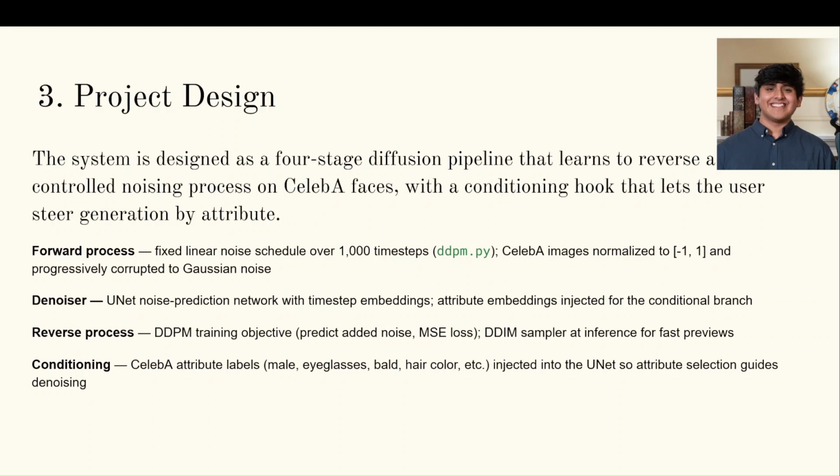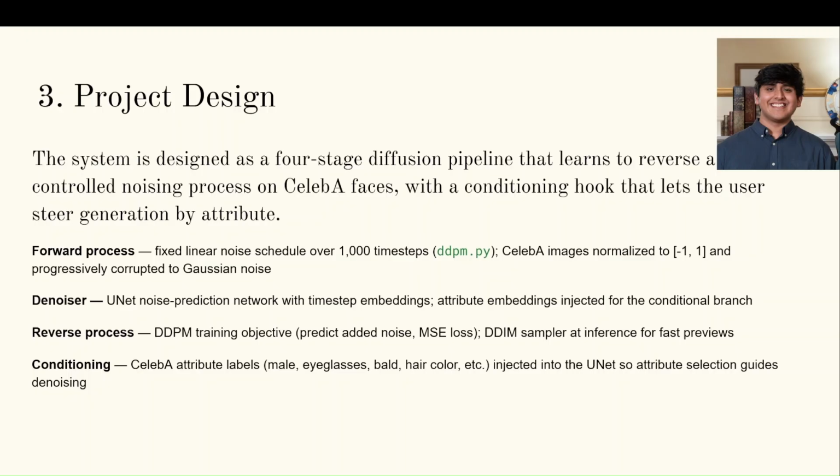For the reverse process, we made a deliberate split. We use the standard DDPM objective with MSE loss because it's stable. At inference time, we switch to a DDIM sampler, which lets us generate previews in seconds instead of waiting for a full 1,000-step reverse chain. A few other design choices worth flagging.